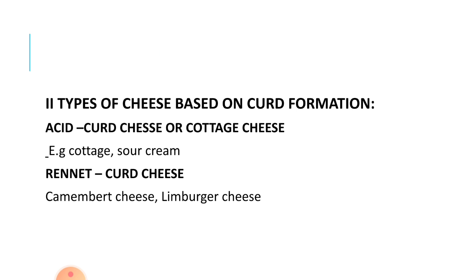The next type of cheese is type 2, which is based on curd formation. It is of 2 types: acid curd cheese or rennet curd cheese. When acid is used for curdling of cheese, it is known as acid curd cheese. Example: cottage cheese and sour cream cheese. When rennet is used for curdling of cheese, it is known as rennet curd cheese, for example camembert cheese or Limburger cheese.